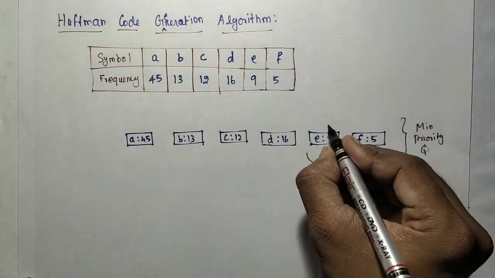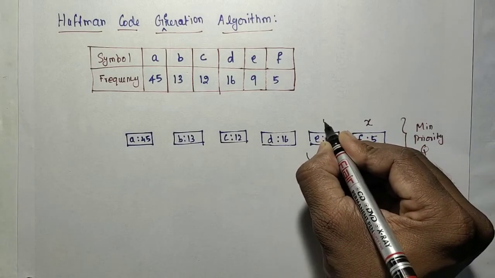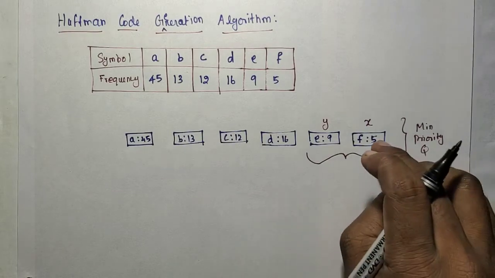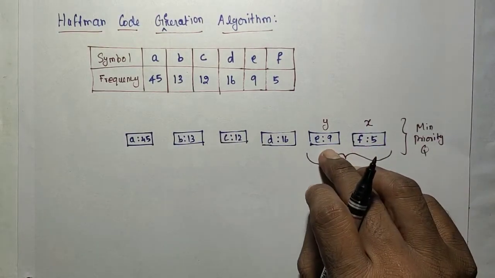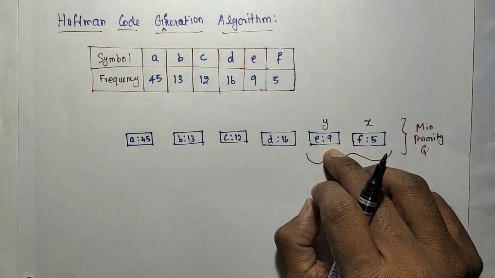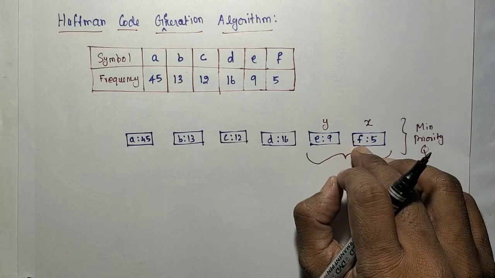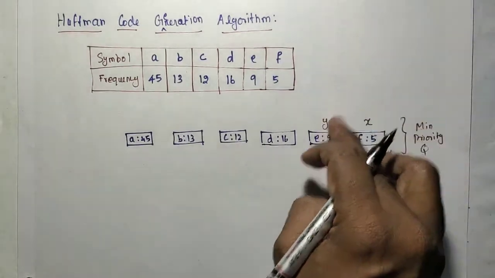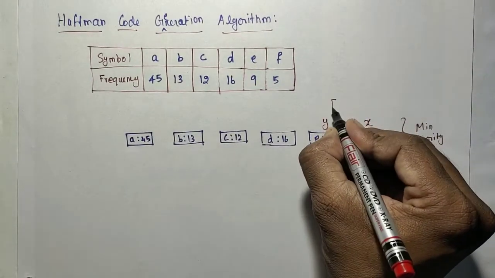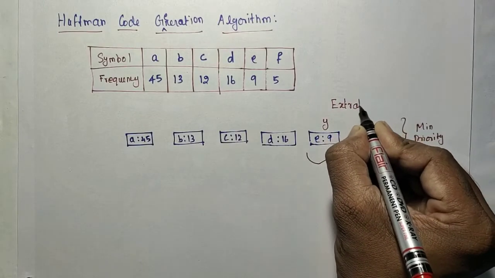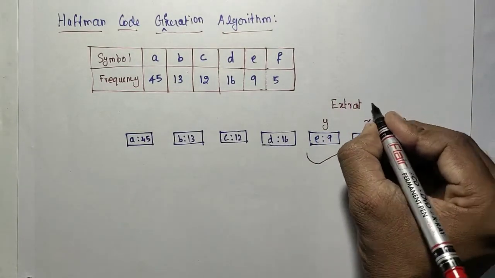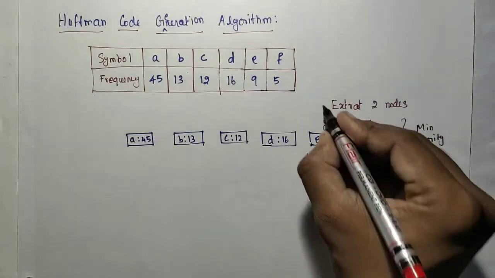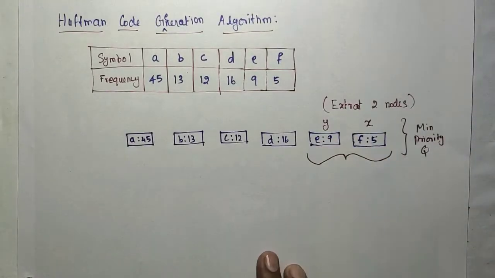So this will be marked as X and this will be marked as Y. Add X as the left, add Y as the right, and create a new node with the frequency sum of X and Y. These two will be extracted, meaning deleted. Extract 2 nodes: the minimum will be extracted, X and Y.